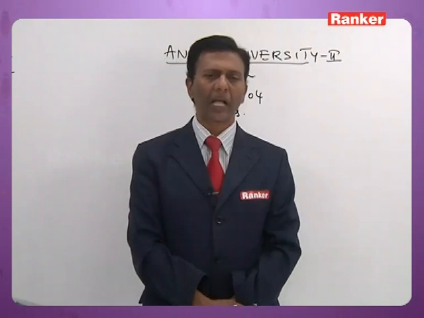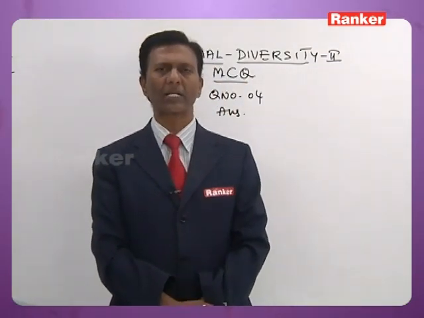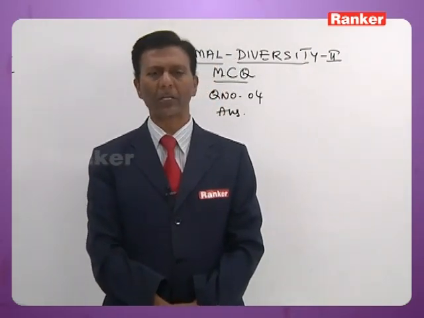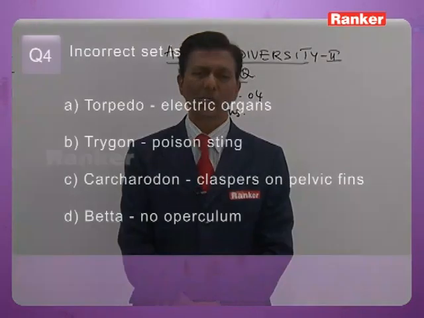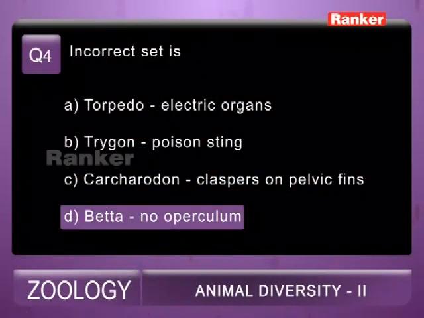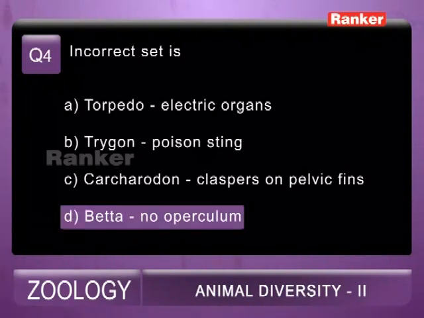That is correct. Carcharodon carcharias is a shark, commonly called the white shark. In all sharks, claspers are present on the pelvic fin. That is also correct. Betta is a bony fish. It is with operculum. So the fourth question's correct answer is D.